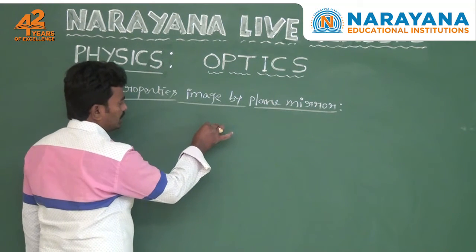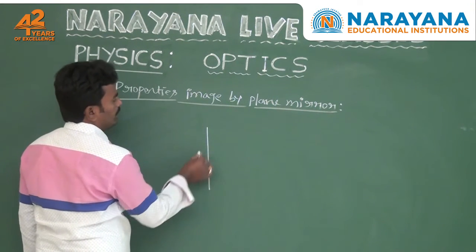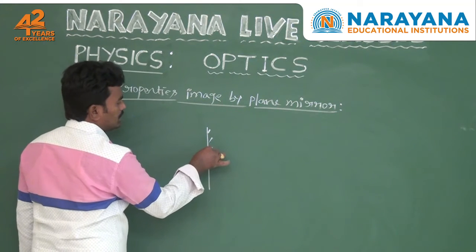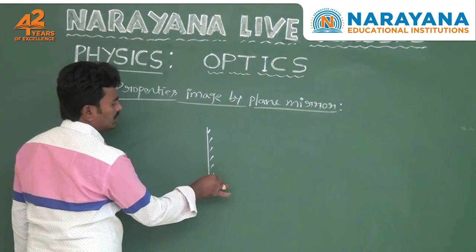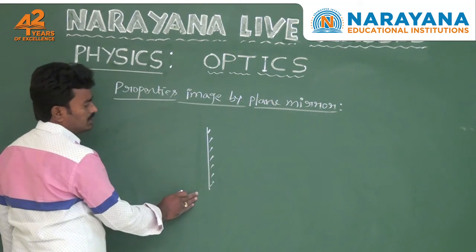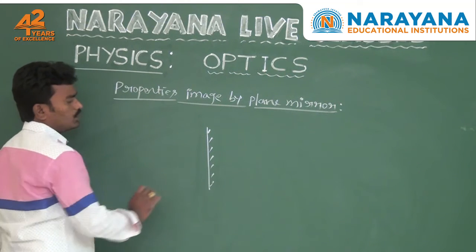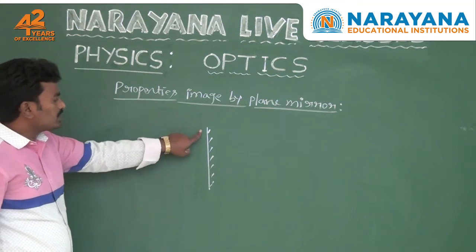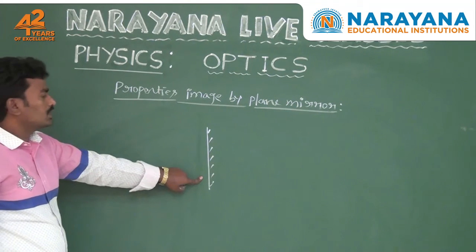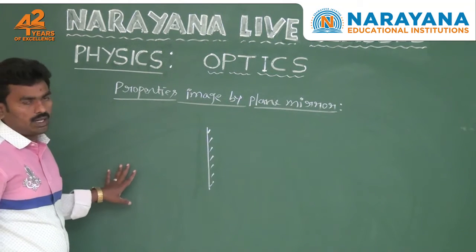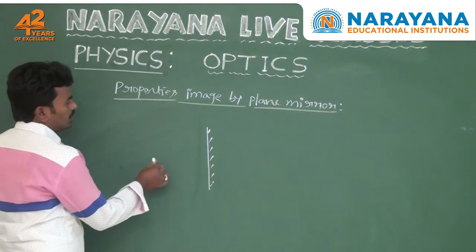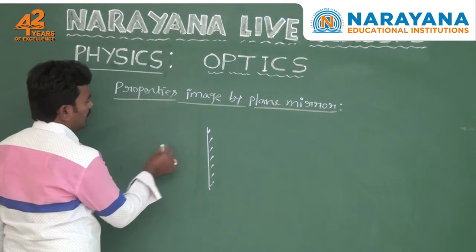First, you take a plane mirror. Plane mirror means one surface is a reflecting surface and the other surface is a coated surface. Here the reflecting surface is a plane surface, then the mirror is a plane mirror. Now you observe image formation by plane mirror.